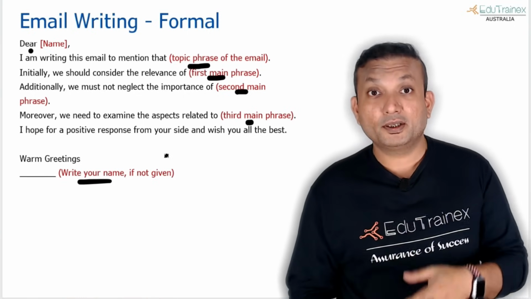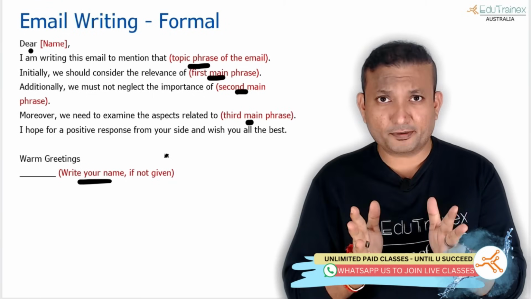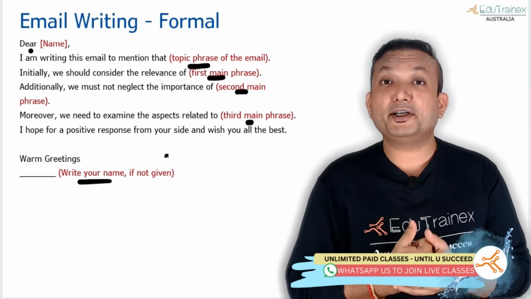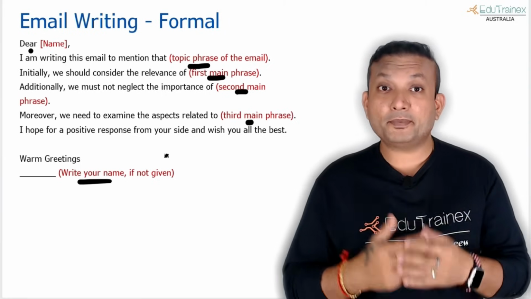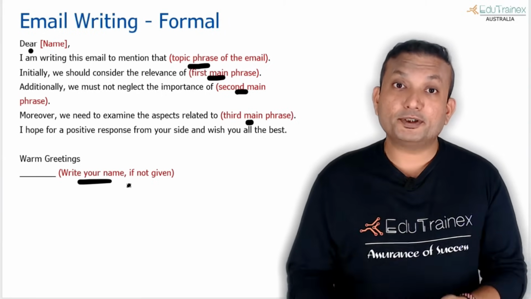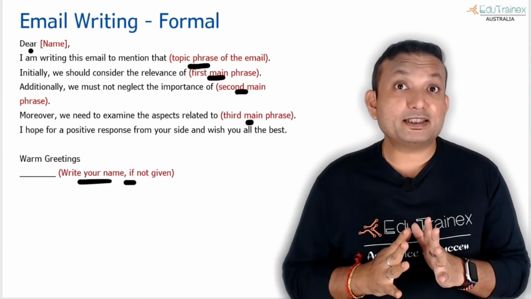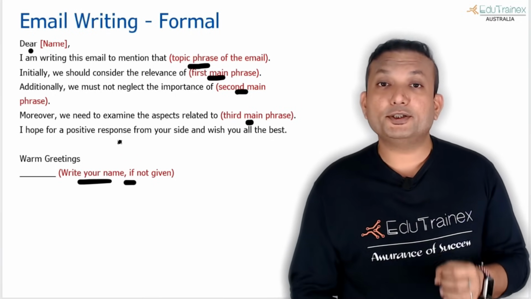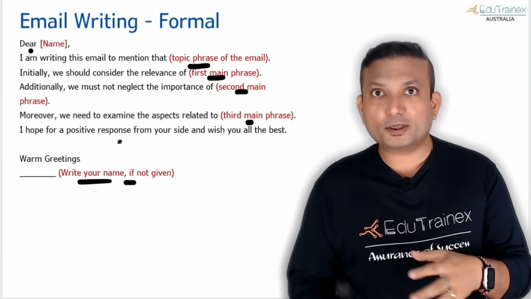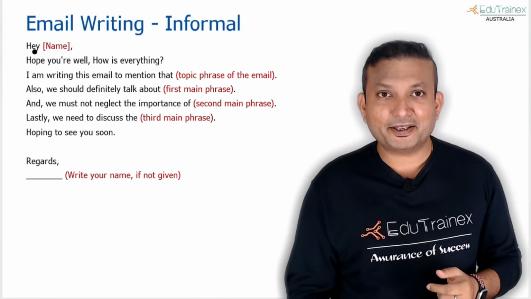This template will give you 30-40 words by itself, and the remaining 60 words you still need to write in terms of the three phrases that we have given to you. The name and your name has been given to you. Some people also write their phone number or their city name, just to increase the word count. You can do that if you're really short of a few words, but don't write the full address just to fulfill the word count criteria.